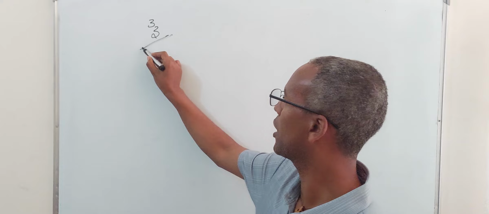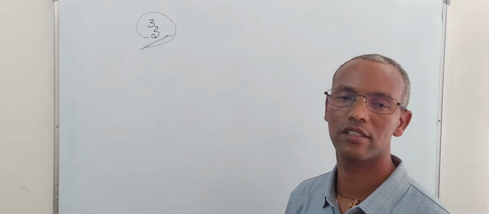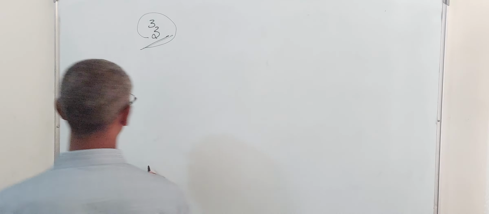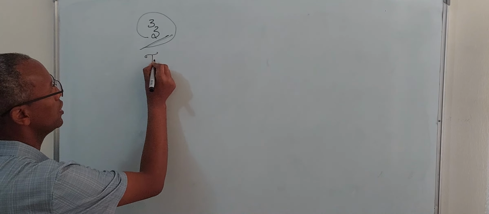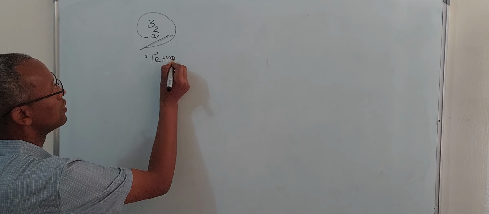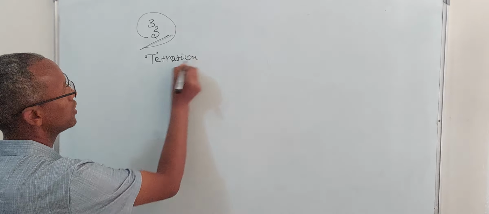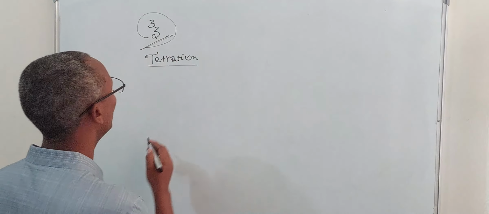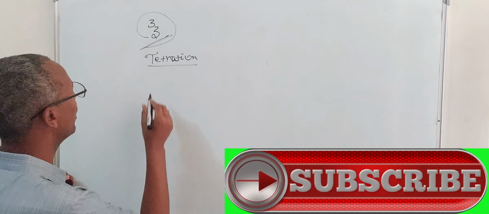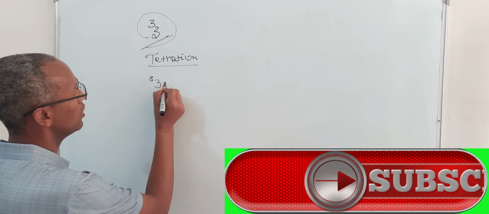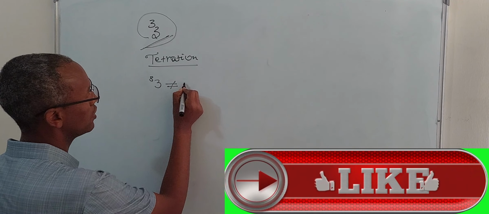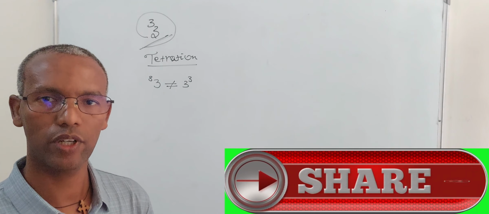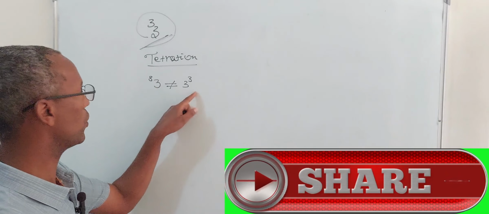Backing up on this, what we call this is a tetration. Meaning that this is three tetration three. I just want to let you know, guys, three tetration three is quite different from three to the power of three, which is basically an exponential.